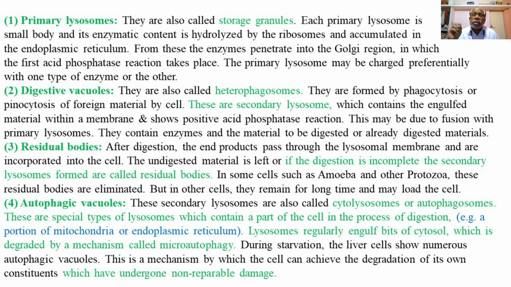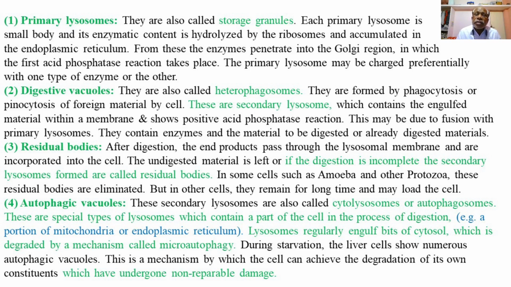During starvation, the liver cells show numerous autophagic vacuoles, and this is a mechanism by which the cell can achieve the degradation of its own constituents which have undergone non-repairable damage.